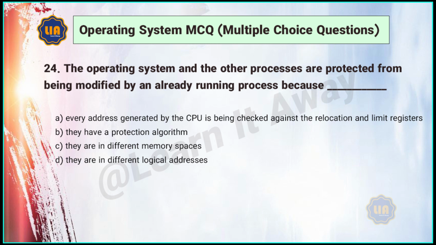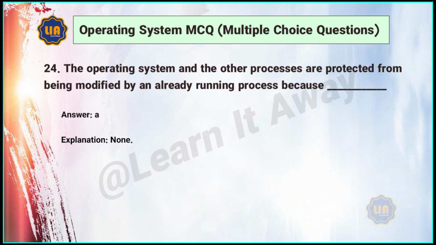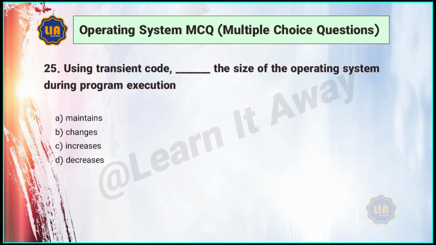because: A. every address generated by the CPU is being checked against the relocation and limit registers, B. they have a protection algorithm, C. they are in different memory spaces, D. they are in different logical addresses. Answer: A. 25. Using transient code, the size of the operating system during program execution: